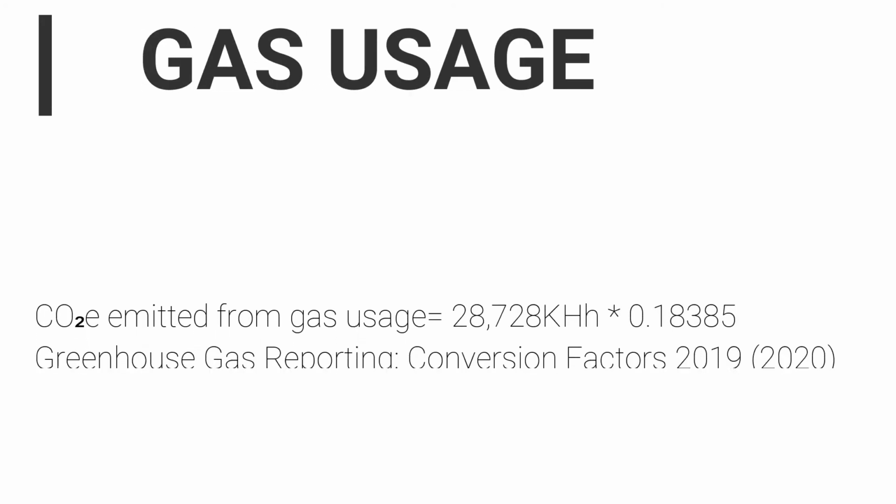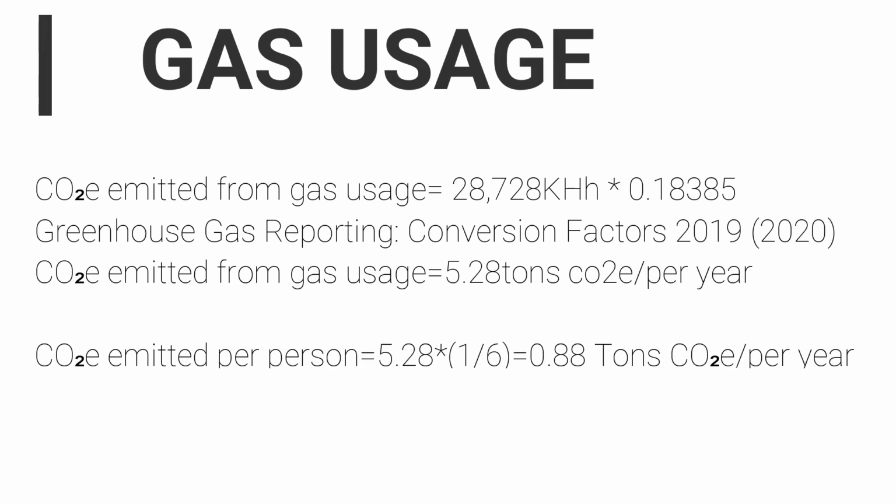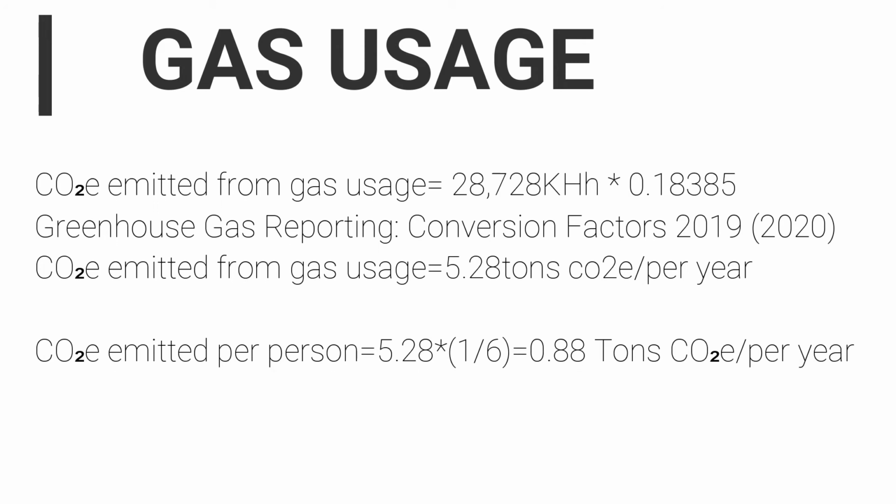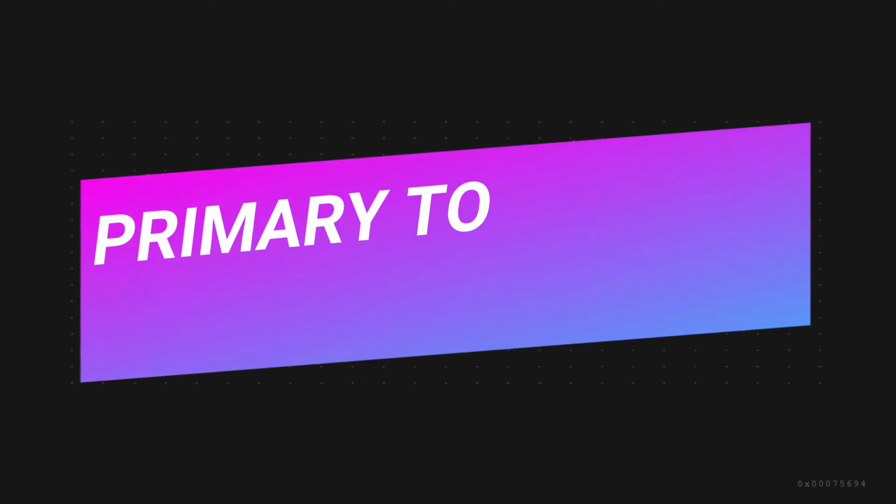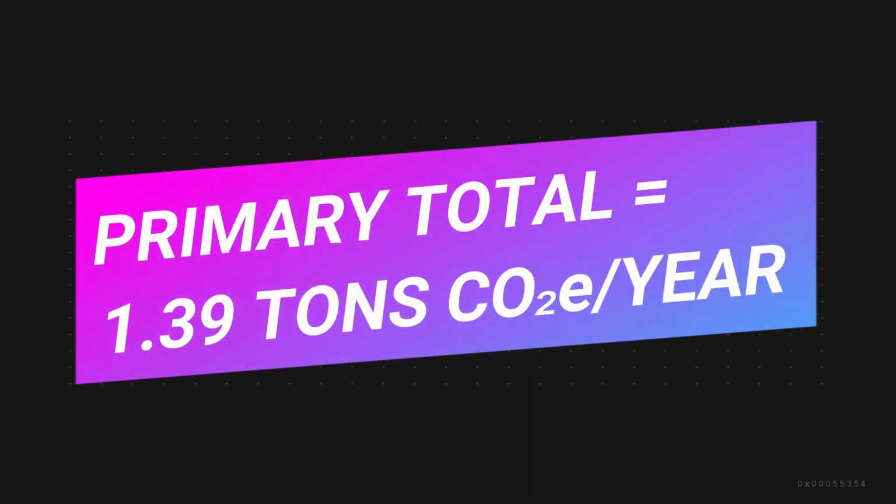Now coming on to the natural gas usage. I calculated the amount of CO2 equivalent emitted from my natural gas usage by multiplying the gas usage, which is 28,728 kilowatt hours, by the conversion factor, which is 0.18385, and then divided this by 6, the number of people in my household, to get an individual usage, which is 0.88 tons CO2 equivalent per year. We got a primary total of 1.39 tons of CO2 equivalent per year.